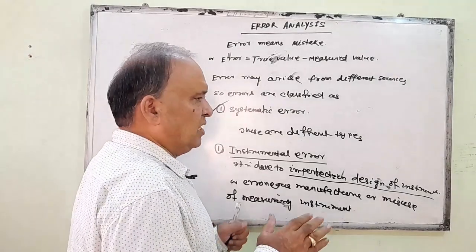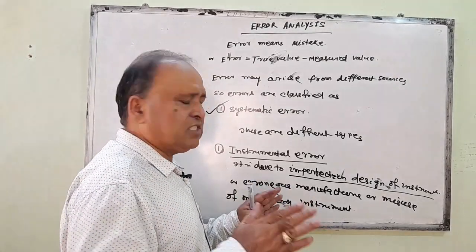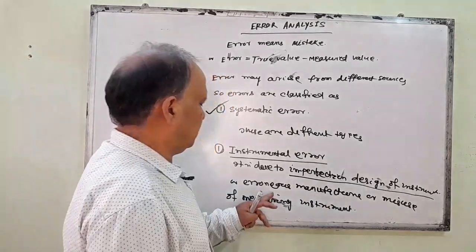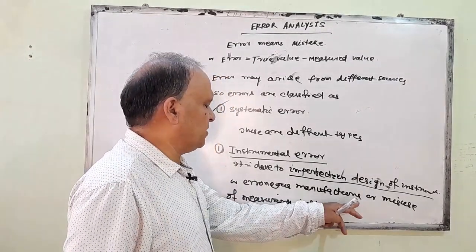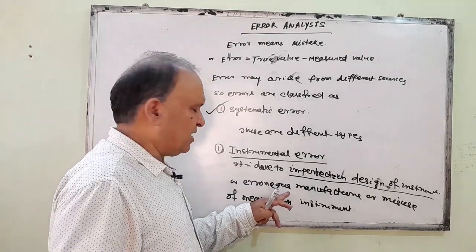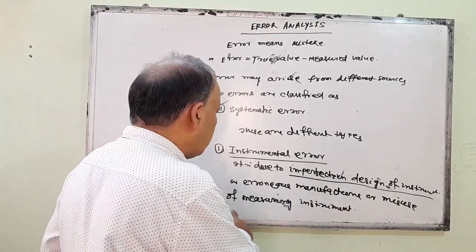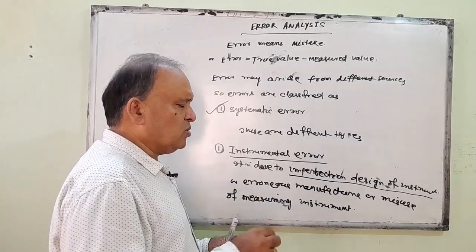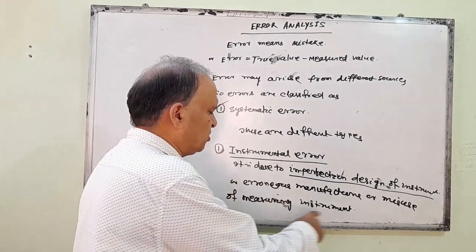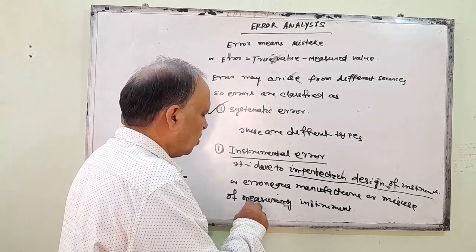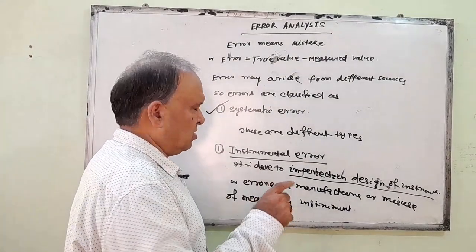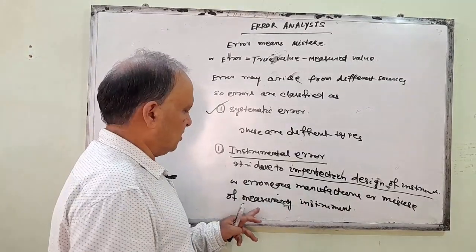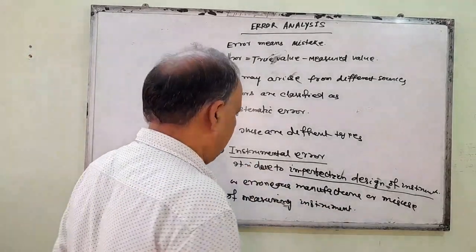That means the instrument is not made properly, or there is erroneous manufacture, or misuse of a measuring instrument. That means anyone who uses this instrument could not measure the given quantity properly. This is the instrumental error.